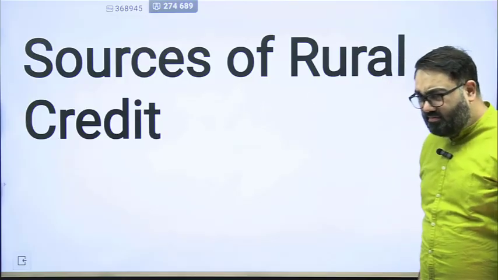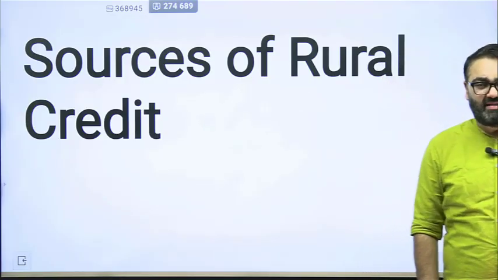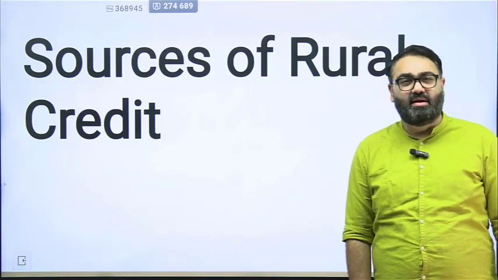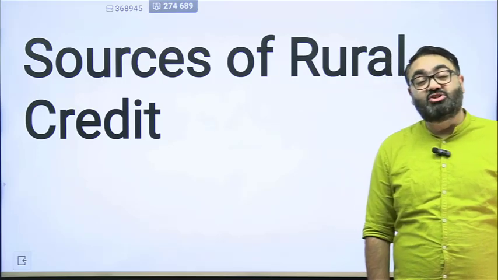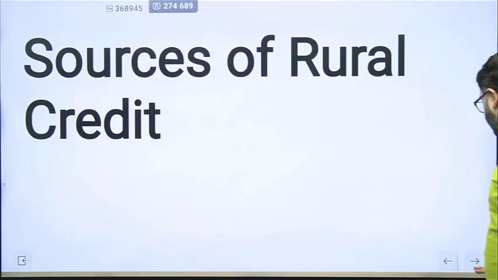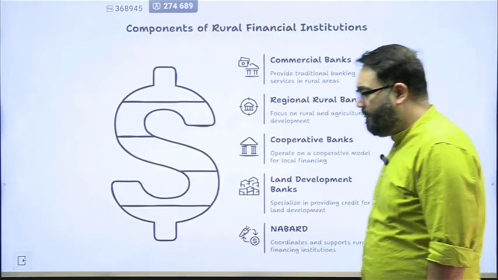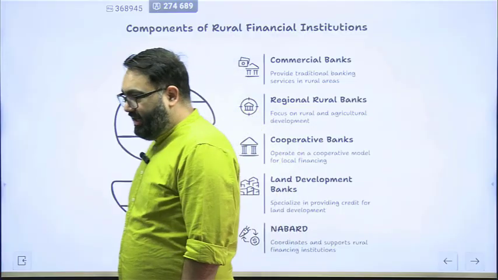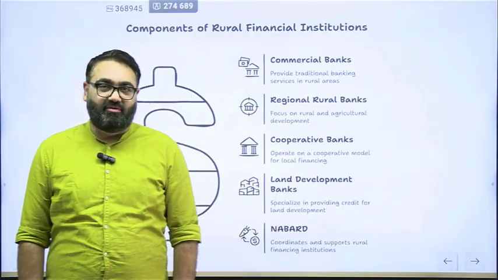So, what are the sources of this credit? We have been saying banks, banks, banks time and time again. But what exactly? Which banks are these? What is the structure of these banks? Let's look into that. Where does the farmer get the credit? These are the areas where the farmers get the credit from.